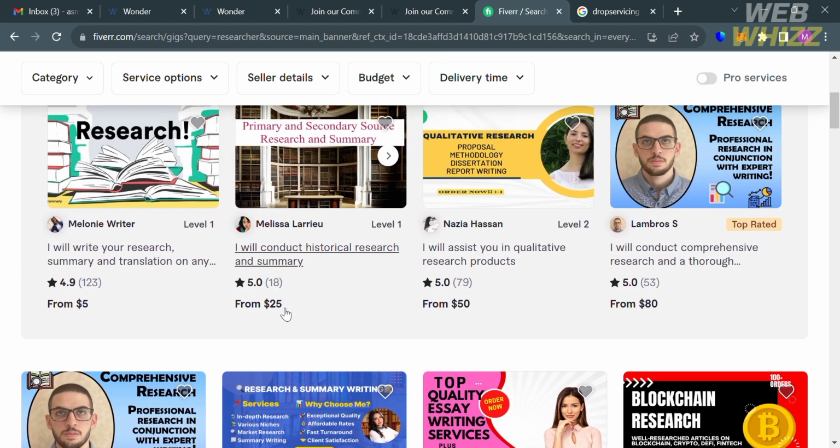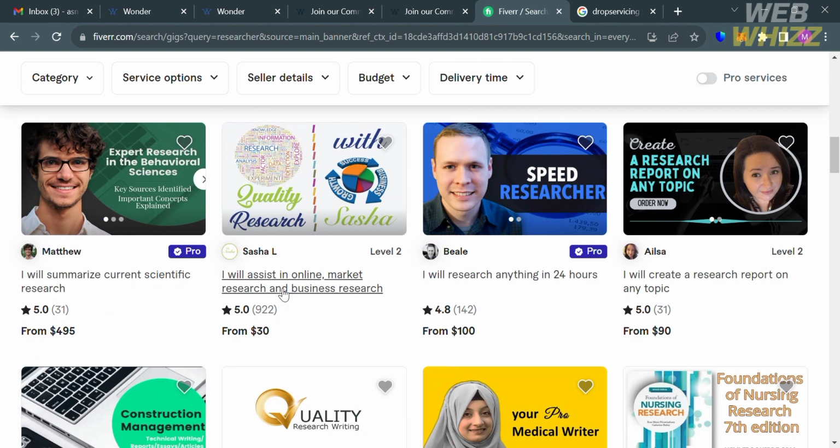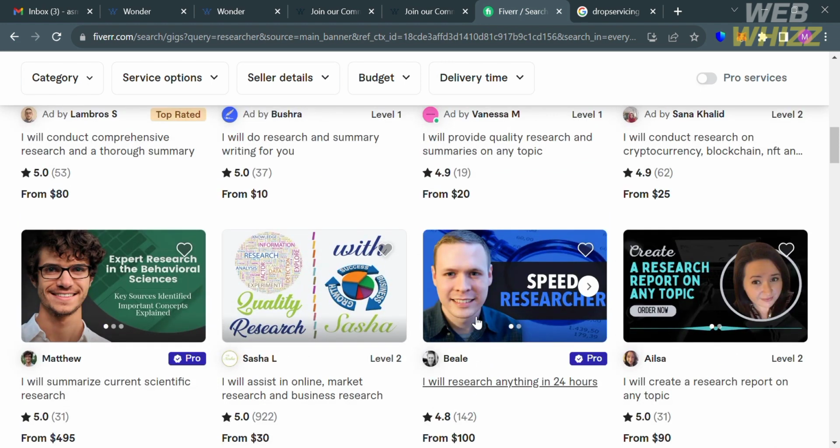And from here, you could even set your rating for each research that you do. That is with the help of AskWonder, since it offers personal research services to business professionals and entrepreneurs. So from here, you can leverage your research skills to offer services on Fiverr, since it is also a popular platform for freelancers and attracts clients who are in need of research assistance.